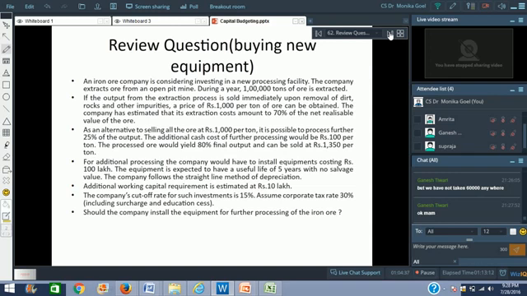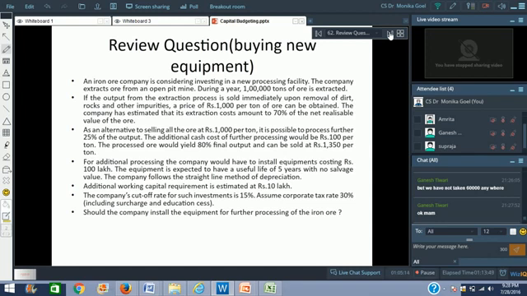An iron ore company is considering investing in a new processing facility. The company extracts ore from an open pit mine during a year. 1 lakh tons of ore is extracted in 1 year, and the company is planning to go for a new processing facility. If the output from the extraction process, now what is the output from the extraction process? This is this 1 lakh tons which is extracted. This is the output of extraction, right?